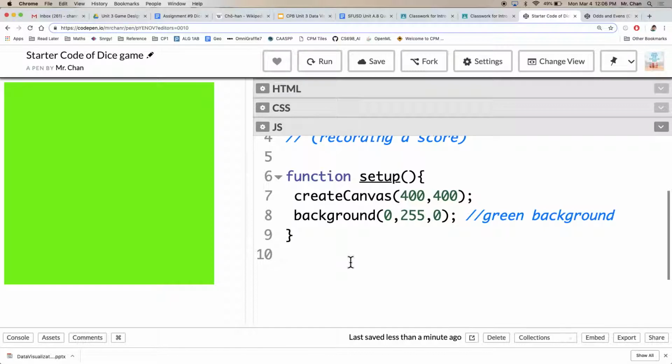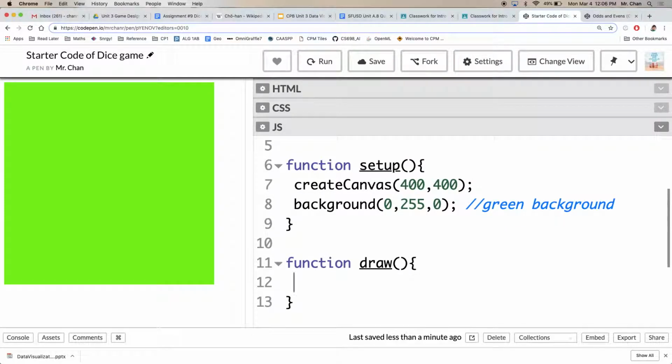Familiar? Second part, with all kinds of programs in p5.js in this class, we need a function to help us draw. Let's have a rectangle being drawn somewhere. This will serve as one of our dice. We'll have it in the upper left-hand corner. We remember that x goes across left and right.